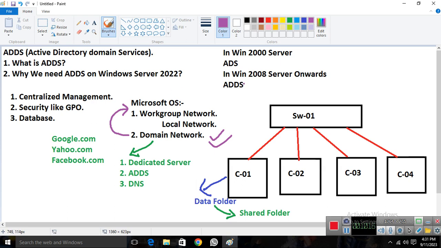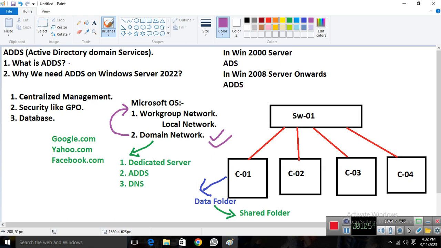So this is the concept. What is the basic need, or what is ADS? ADS is services. If I want to create a domain network, I need AD services. Why do we need AD services on Windows Server? For centralized management and security, like group policies. We are able to manage our security through group policies. We have a centralized database for managing AD objects like user accounts, computer accounts, and whatever objects you can create in AD. This is the answer to this question.